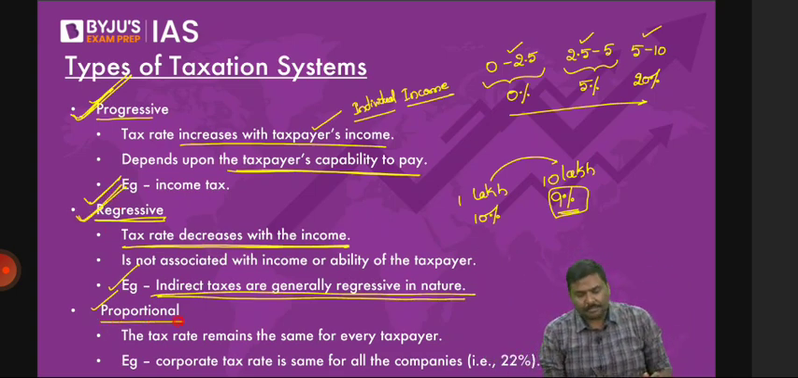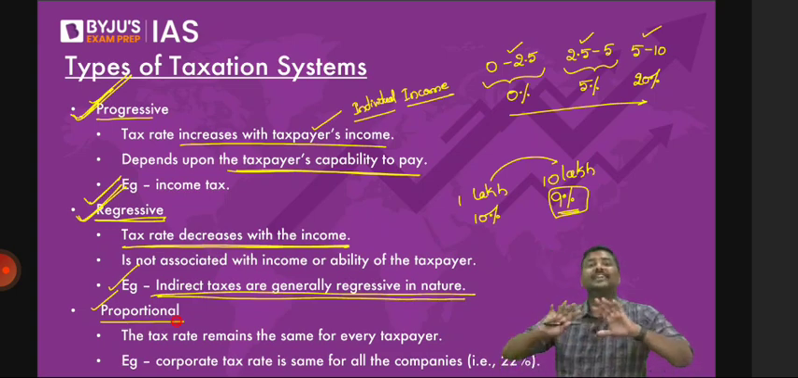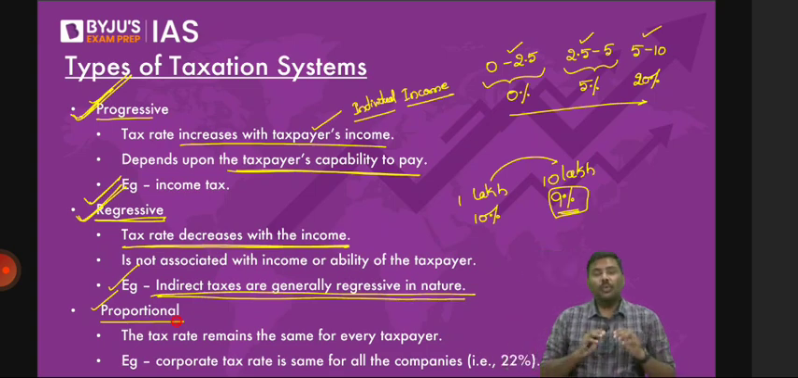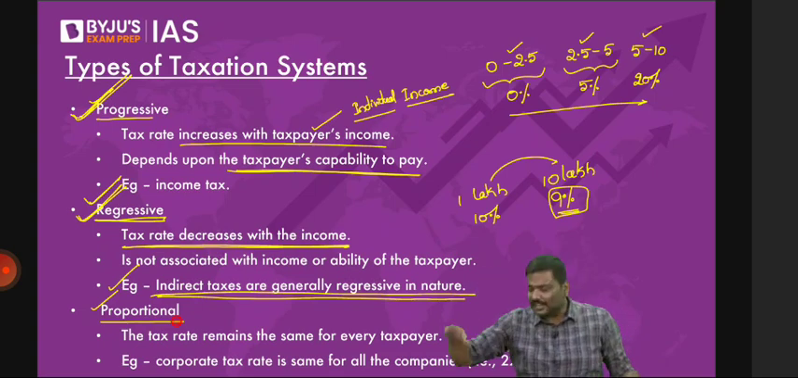And the third one is proportional. What is the idea of a proportional tax? Whatever is your income, whatever is the tax base, it doesn't matter. The government will impose the same tax rate. The tax base, whatever it is, 100 crore, 200 crore, 5 crore, 10 crore, doesn't matter. The government will impose the same tax rate.